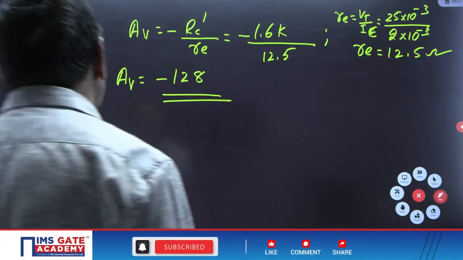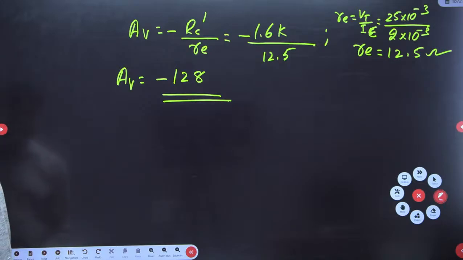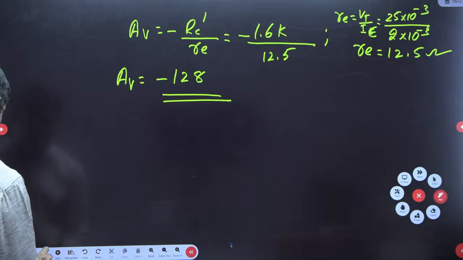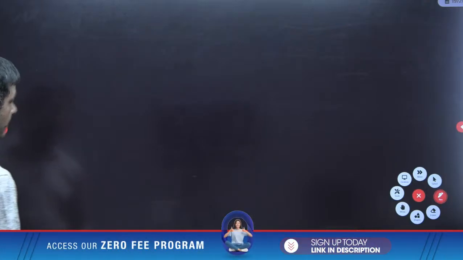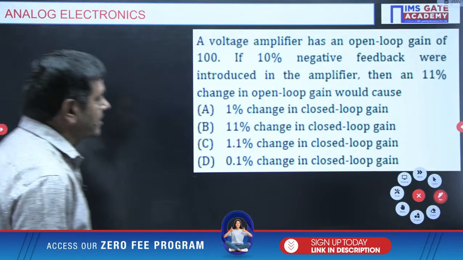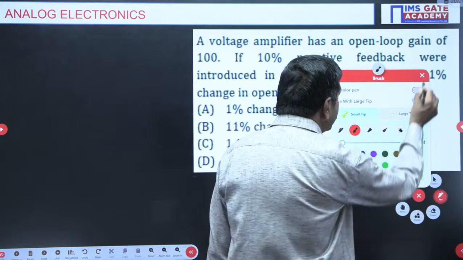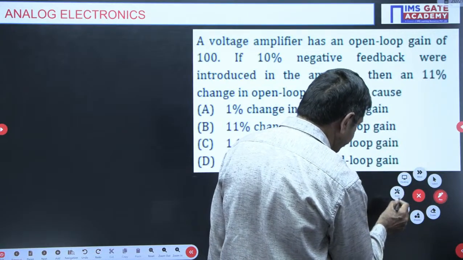But I wish to give a few questions on feedback networks. Please complete this. It doesn't take more time, just 1 minute. In 1 minute, you can complete this question.